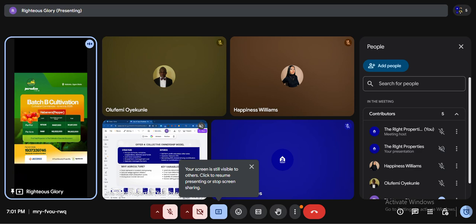So this 700k includes your land and your documentation. And the documents they are going to give you is your deed of assignment, contract of sales, registered survey, and you are also going to have a farm agreement. So those are the documents you'll be given.